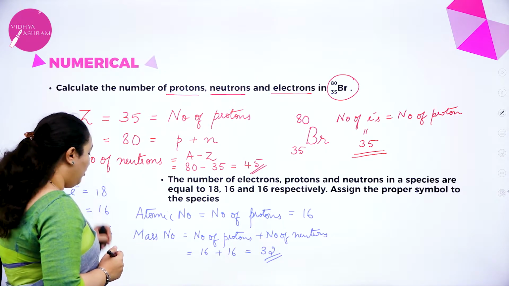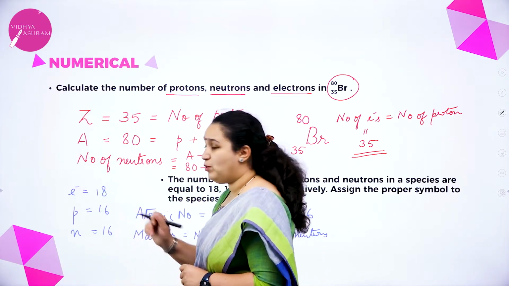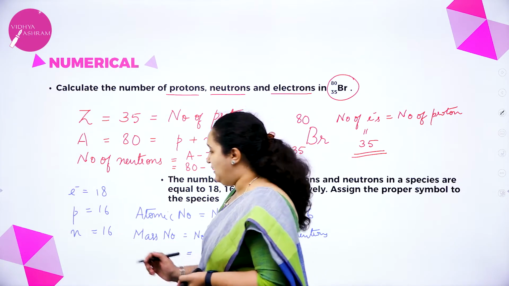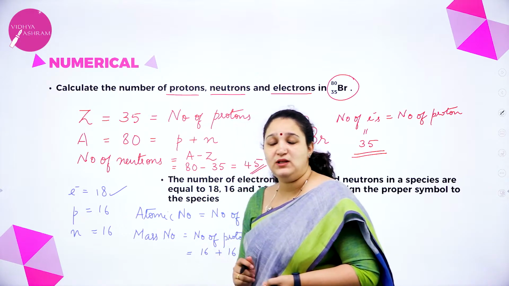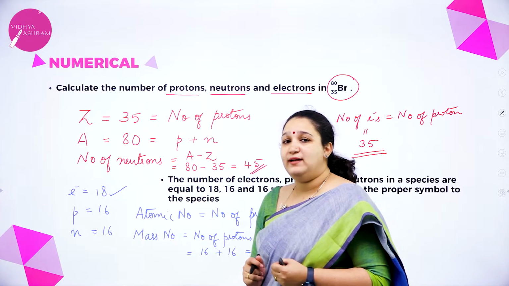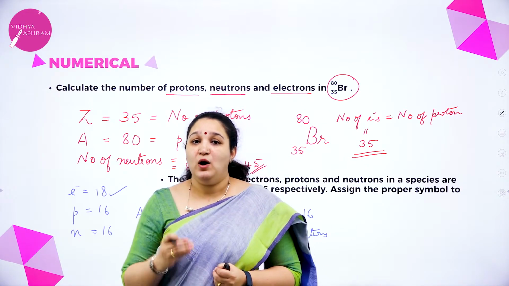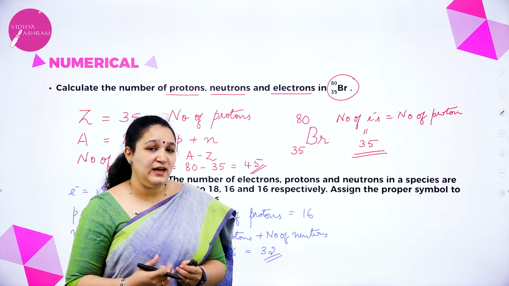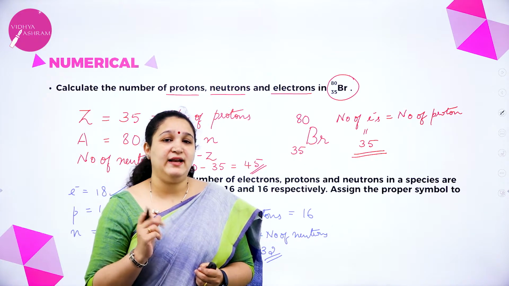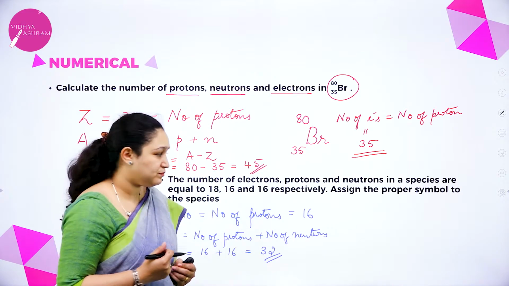Here the number of electrons, if you observe, is not equal to the number of protons. Electrons are in excess when you compare with protons. What do you get to know from this? It is understood that when the number of electrons is more, then it is an anion. So how many excess electrons are present?